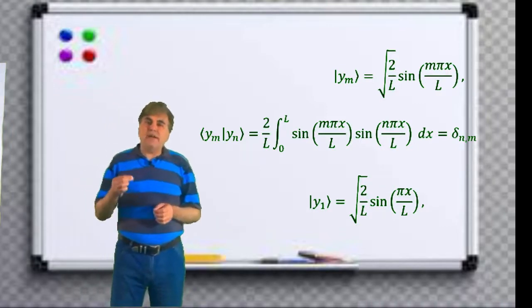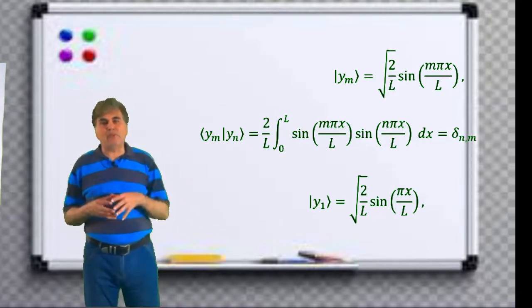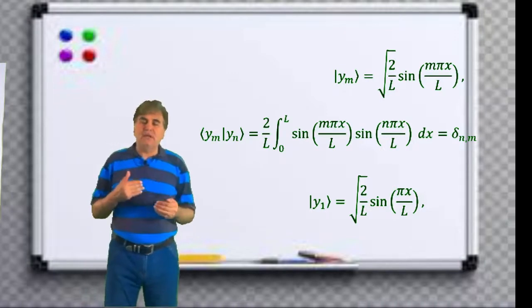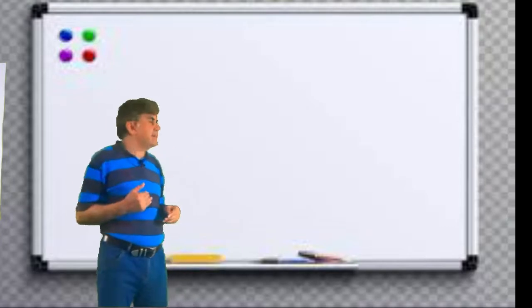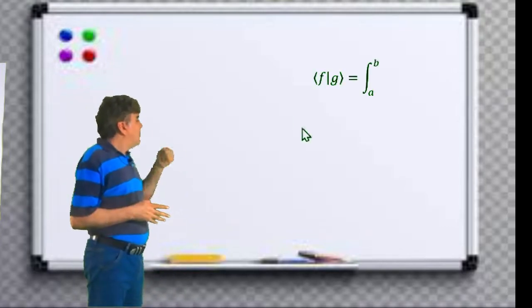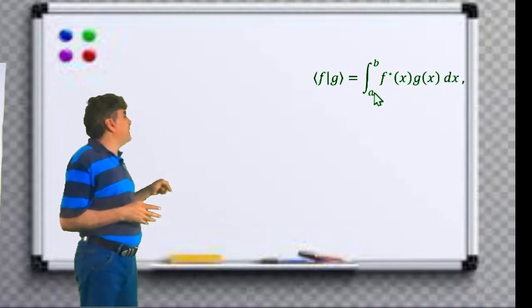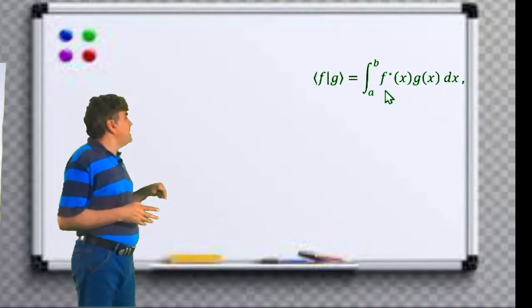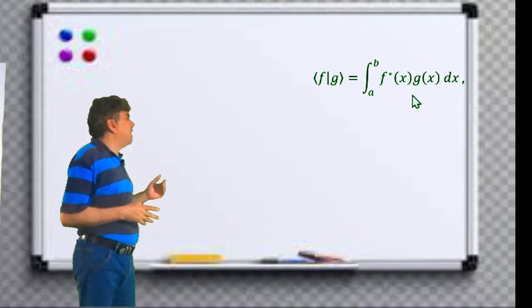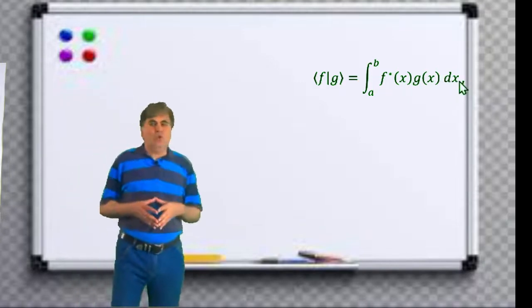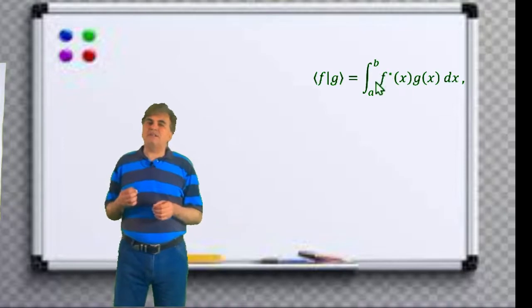If the function defining the function space is complex in nature, then the definition of inner product needs to be changed. For the functions f and g, the inner product is then written as the bra of f times the ket of g equals the integral over the interval a to b of f of x star times g of x times dx, where f star denotes the complex conjugate of function f.